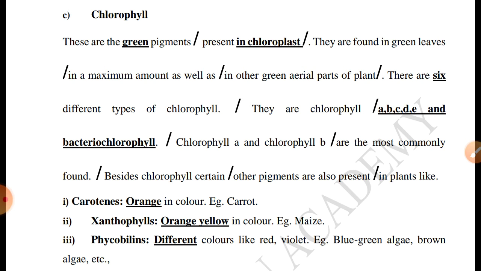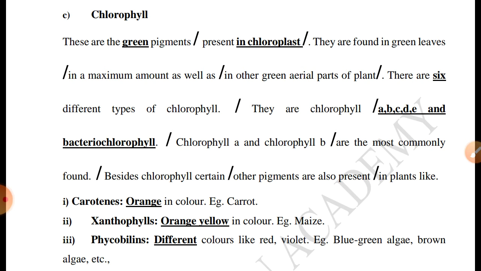Suppose, already in the class I said, no. Suppose it is not green, now what is that? Chromoplast. If it is a green pigment, it is chloroplast. If it is any color other than green, that is called chromoplast. Example, branches and stem, in a maximum amount as well as in other green aerial parts of the plant. Aerial means the part of plants that is in the air. It is nothing but leaf, stem, branches, everything.